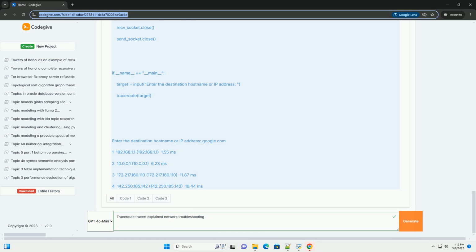4. Destination reached, ICMP port unreachable: when a packet finally reaches the destination with a non-zero TTL, the destination host typically sends back an ICMP port unreachable message, if using UDP probes, or a TCP RST packet, if using TCP probes, indicating that the destination port is not listening. This signifies the end of the trace.